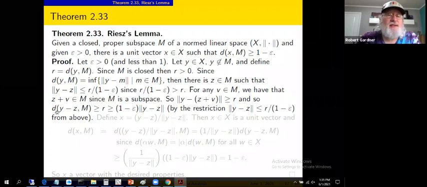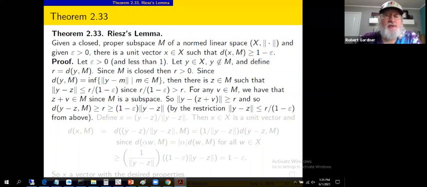So if we take the distance from y minus z to M, that's greater than or equal to r. So what we do is associate the y and the z and then let v range over M. It was an arbitrary vector over here. This norm for any vector v in M is greater than or equal to r. So when we take an infimum, the distance we'd be computing then is also greater than or equal to r.